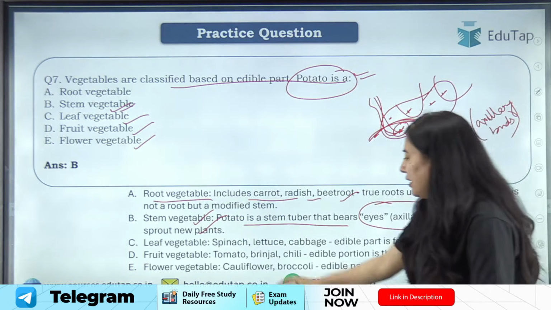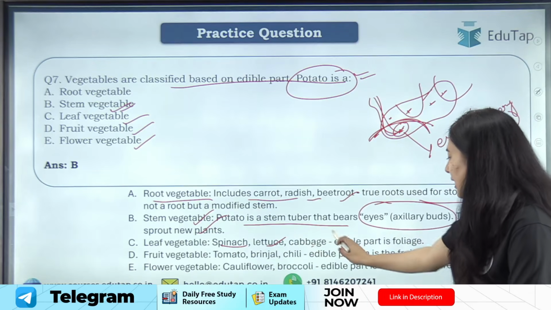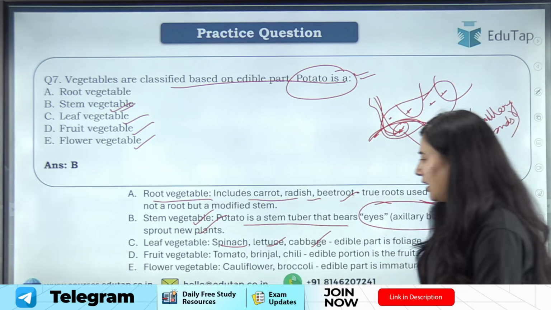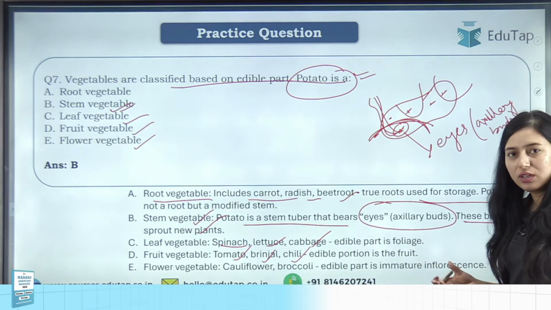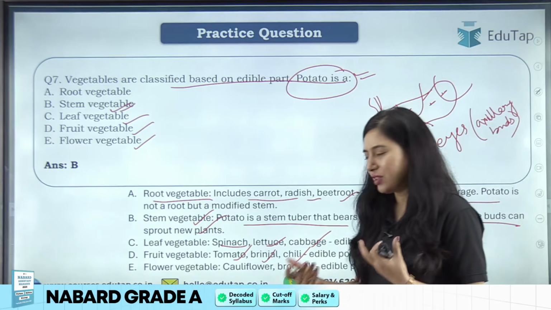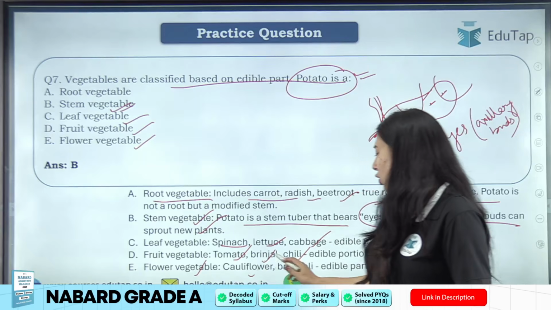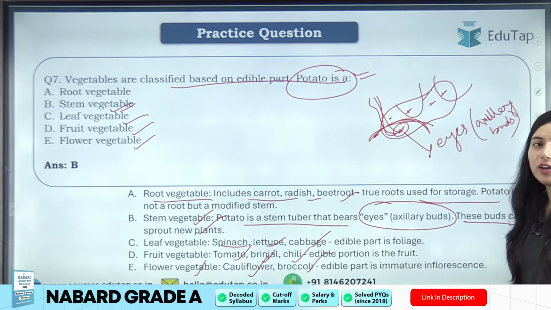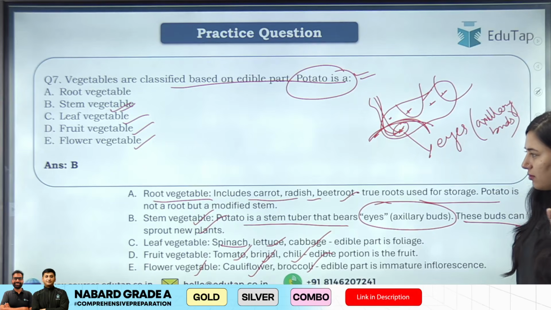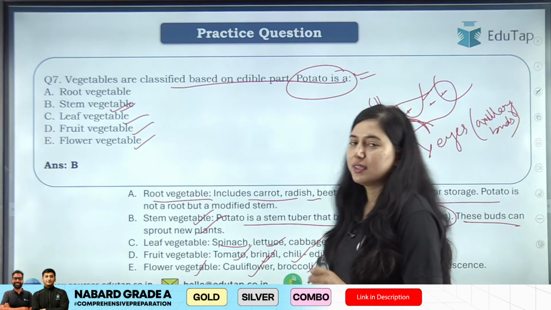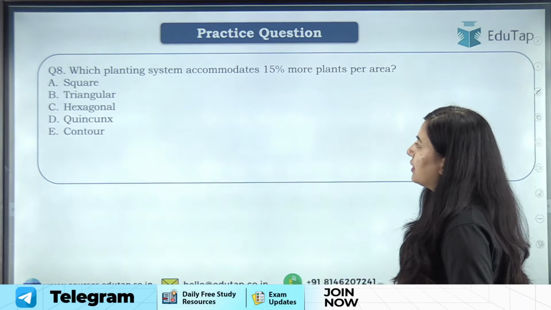Chalo, leaf vegetable mein we have spinach, lettuce, cabbage. These are again leaf part. In fruit we have tomato, brinjal, chili, which are fruit of that particular plant which we are consuming. And in flower like cauliflower, broccoli. Okay, cauliflower, broccoli, these are examples of flower vegetable. Clear? Okay. Now I hope this is clear to you. Let's move to the next question.